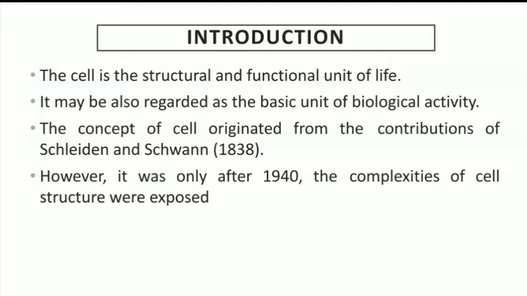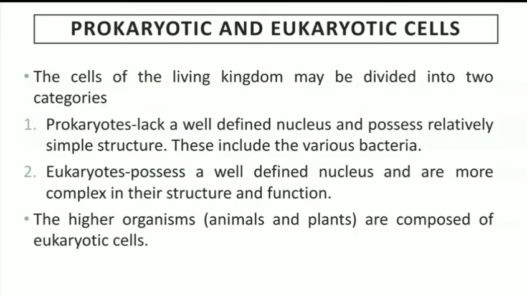The concept of the cell originated from the contribution of scientists such as Schleiden and Schwann in 1838. However, it was only after 1940 that the complexity of cell structure was exposed. These cells are classified into two categories: prokaryotic cells and eukaryotic cells. Prokaryotic cells lack a well-defined nucleus and have a relatively simple structure. Take the example of bacteria.